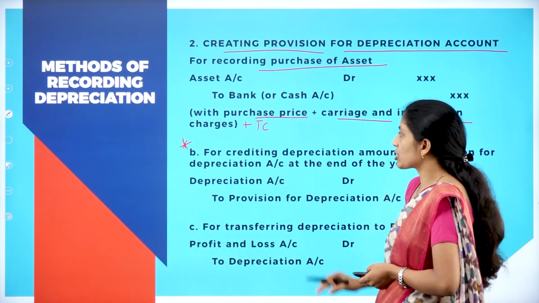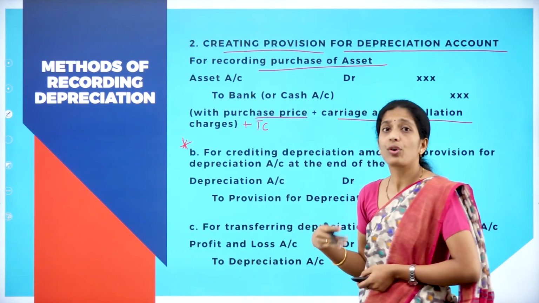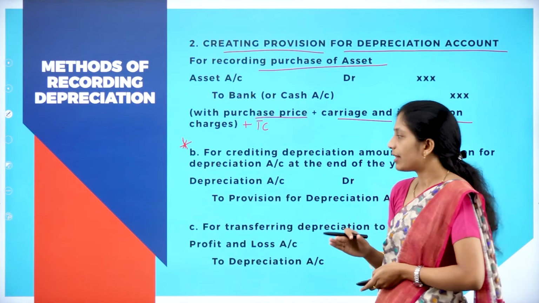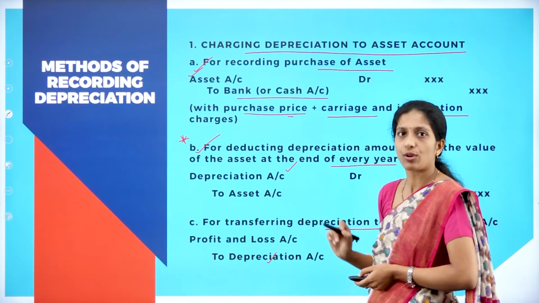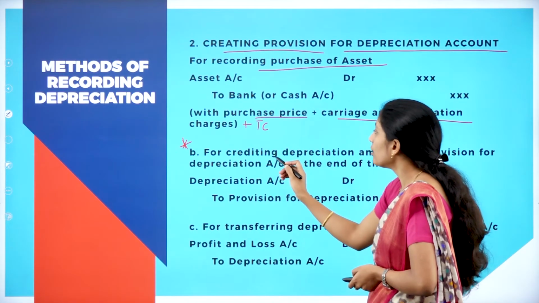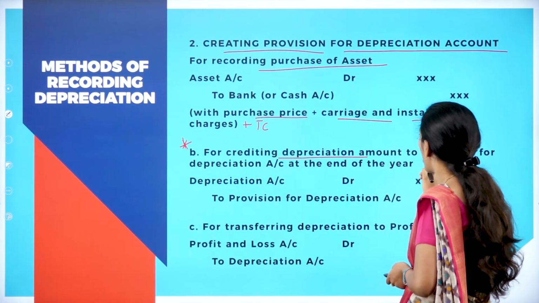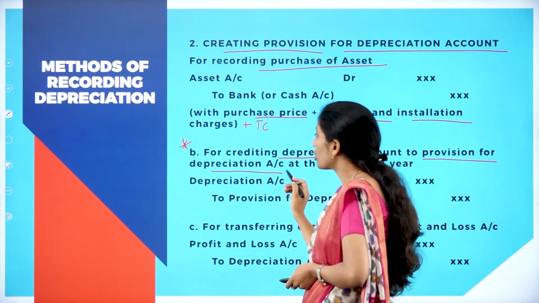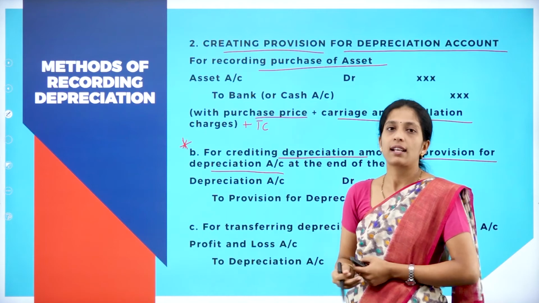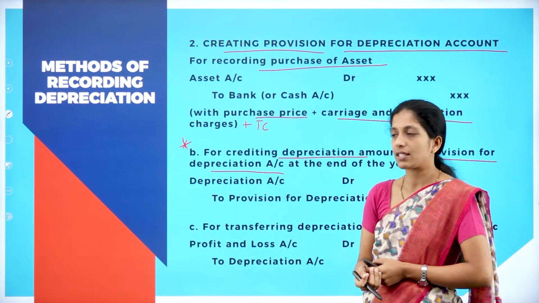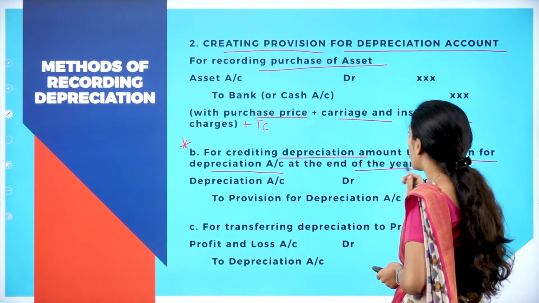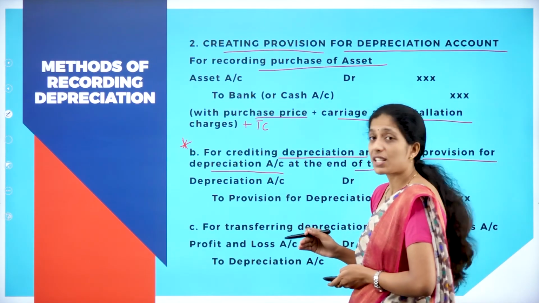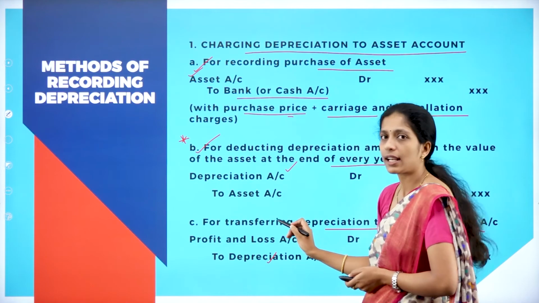Now coming to the next one. Here we are not going to charge depreciation to asset. If it was, then what was the entry? Depreciation to asset. Here, what we are doing is crediting the depreciation amount to provision for depreciation account. We are going to open a new account, that is provision for depreciation account, at the end of the year. Now what is the entry? There it was depreciation to asset, correct?